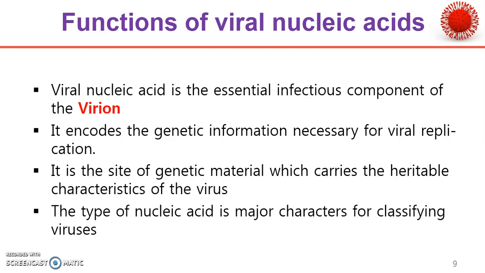Virion is nothing but the viral structure. It encodes the genetic information necessary for viral replication. It is the site of genetic material which carries the heritable characteristics of the virus. And the type of nucleic acid is the major character for classifying viruses.